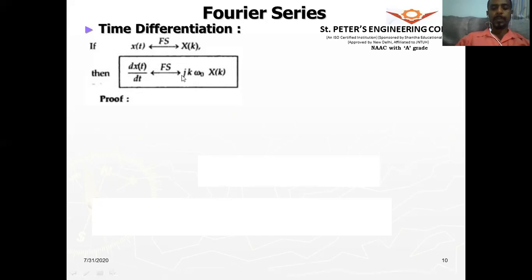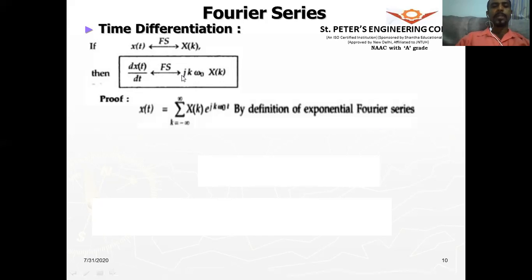So let us prove this. By definition, we know x of t is equal to sigma k equals minus infinity to plus infinity x of k e to the power of jk omega naught t. We have two definitions, right? One is the ck definition or the x of k definition, and the other one is the x of t definition. So we are using the x of t definition.